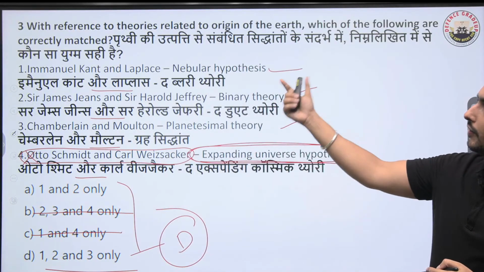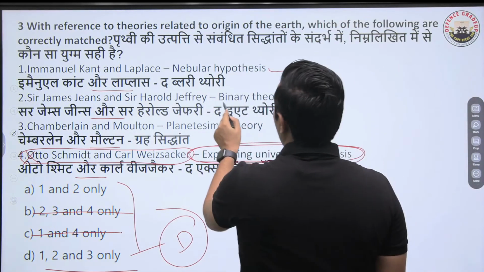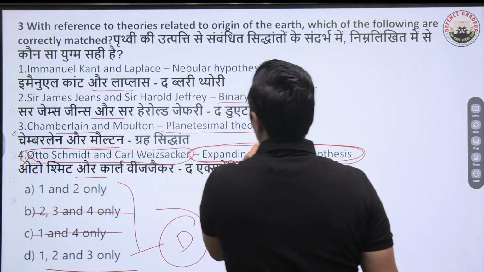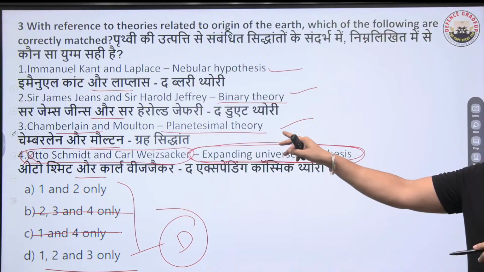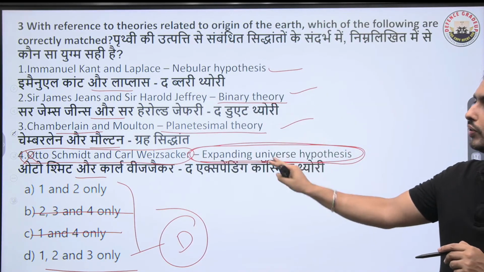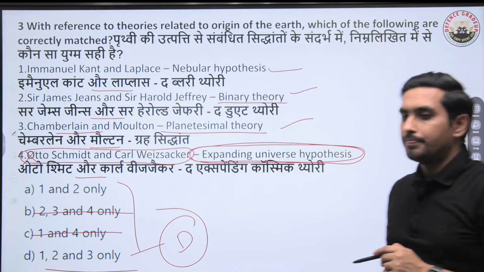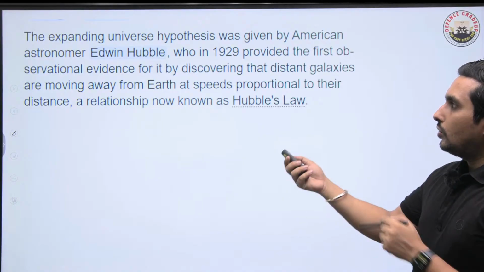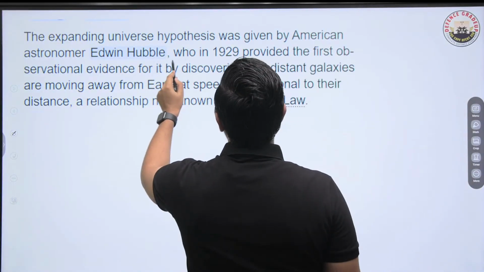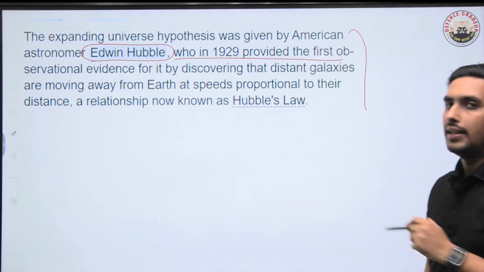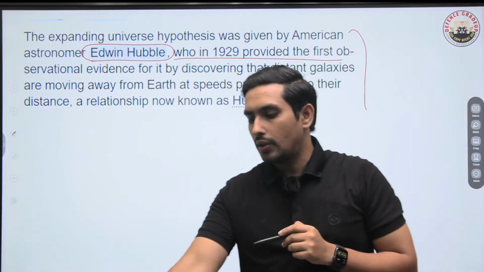Kant is giving the nebular hypothesis, and when we talk about the binary theory, it is by Jeans and Jeffreys, and Chamberlin has got the planetesimal theory. So of course, this is the right answer. You just have to eliminate the fourth one and you get 1, 2, 3 correct. Is that clear? Very easy. So you should understand the expanding universe hypothesis has been given by Edwin Hubble back in 1929. Let's move to the next one.